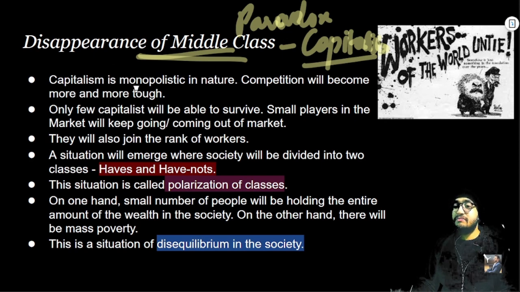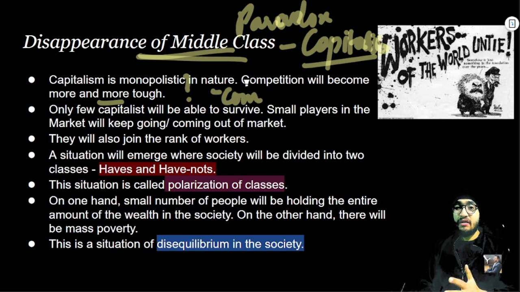So capitalism is monopolistic in nature. Competition will become more and more tough, right? What does it mean? Because of competition among the competing class, that is the capitalist class, the capitalist will try monopolizing the business.